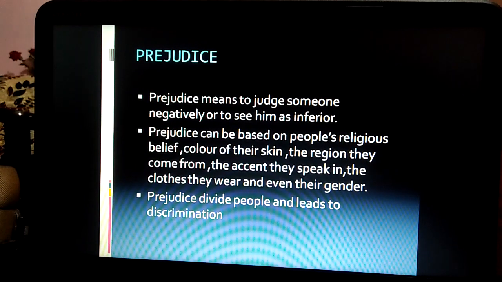But in prejudice, we can only form negative. We have a negative opinion about someone. Stereotype prevents us from judging correctly and it leads to discrimination. Prejudice divides people and leads to discrimination.